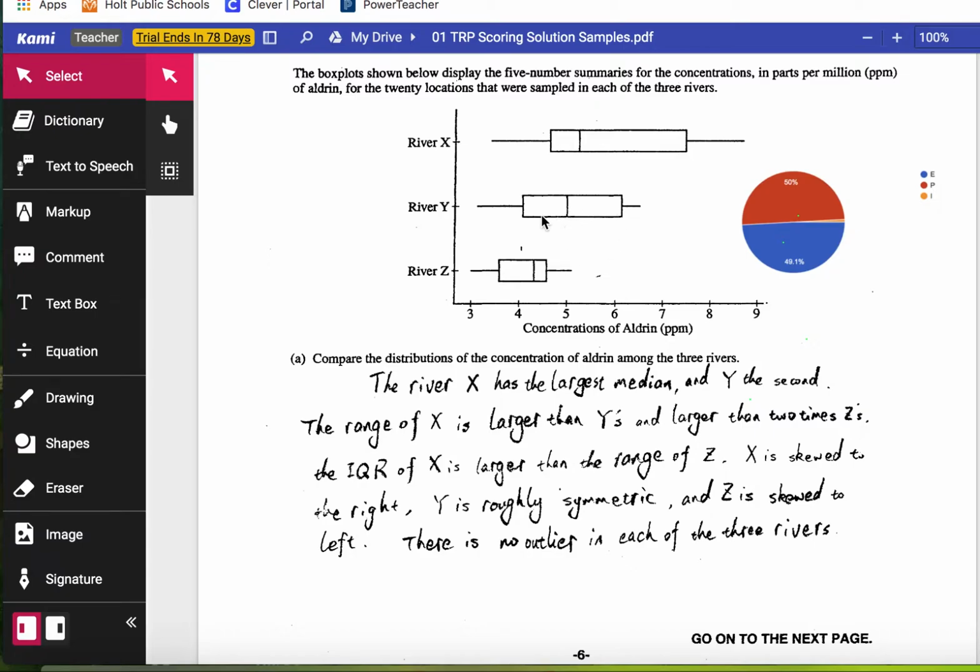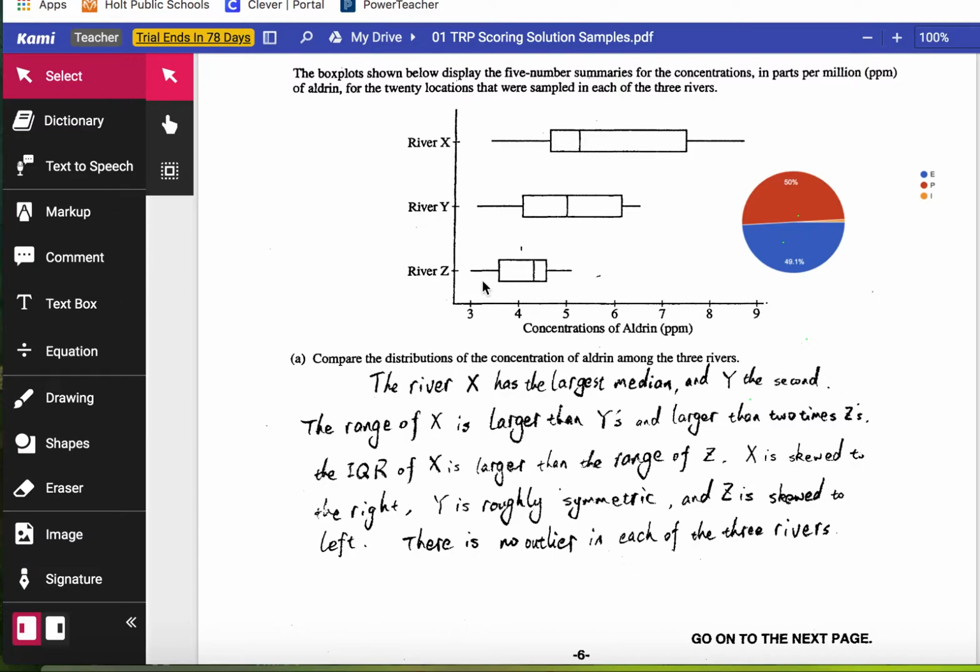And, you know, there is a longer line segment toward the left right here than there is to the right. But it is more symmetric. And again, I like the way that the student said roughly. It's okay to use soft language here. You don't need to be so committal to this that it is a fact. Box plots are tough to see shape.